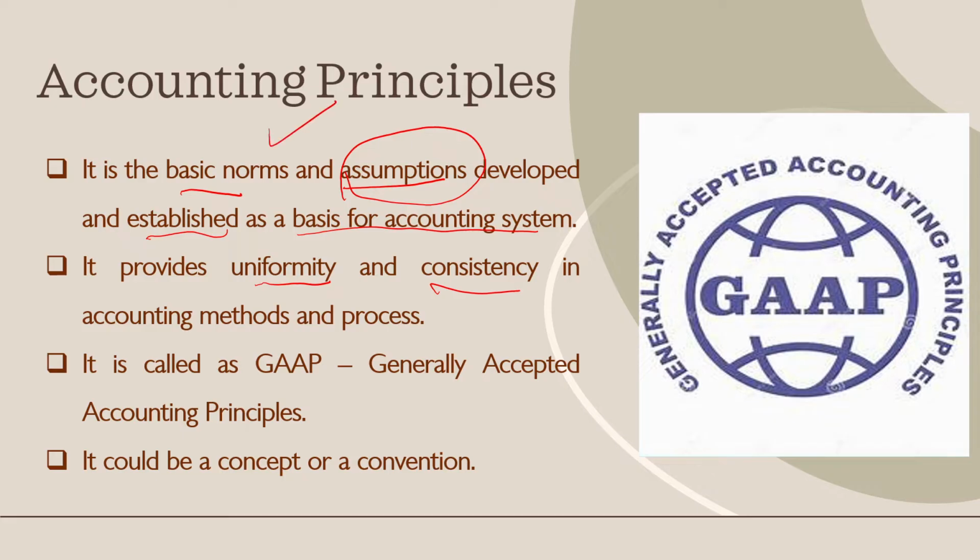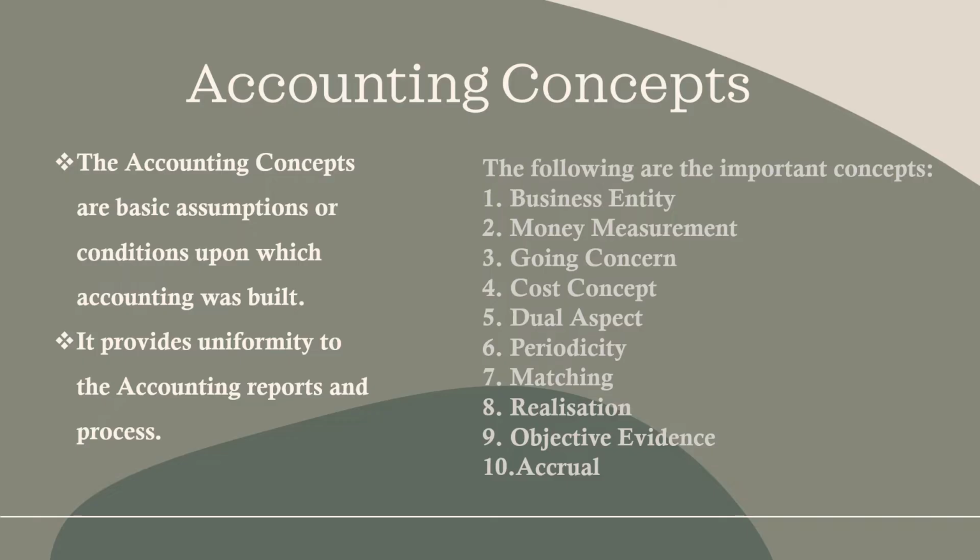It is also called as GAAP. GAAP is nothing but generally accepted accounting principles, which is accepted all over the world to have a uniformity in preparation of the financial statements, right? It could be a concept or a convention. So these two things are very important. Accounting principle is in general. It is subdivided into two, that is concept and a convention. So let's get started with concept first.